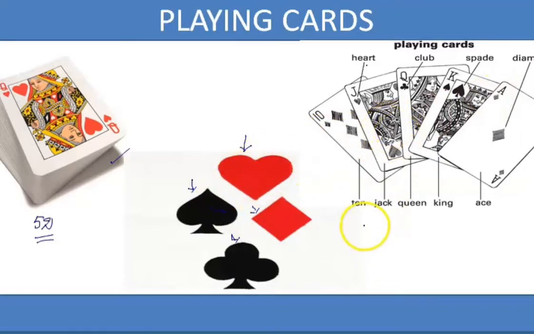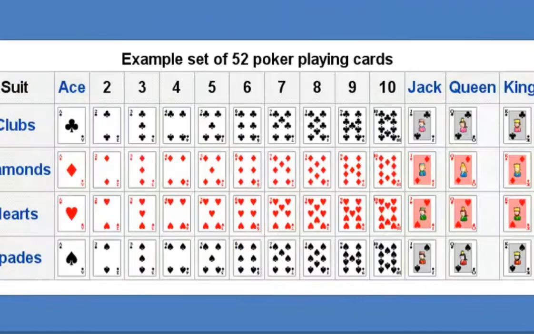Look here, the pack contains 52 cards. How do we distinguish those 52 cards? How do we observe those 52 cards? Those who don't have an idea, pause this video, look into these things carefully and make a note clearly. This is said to be a card.